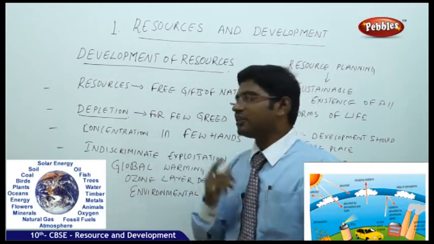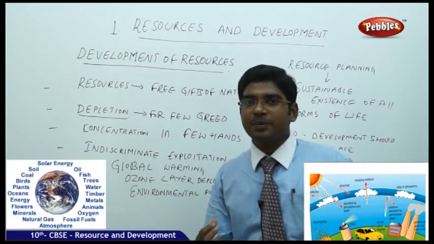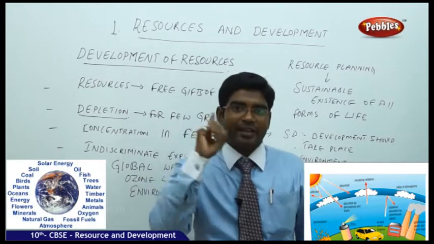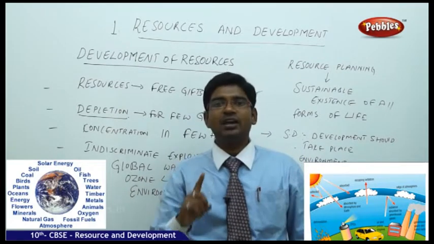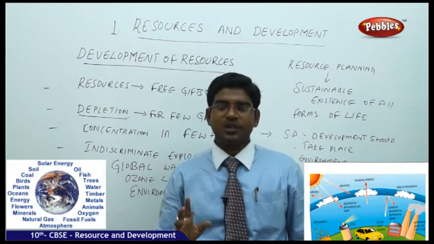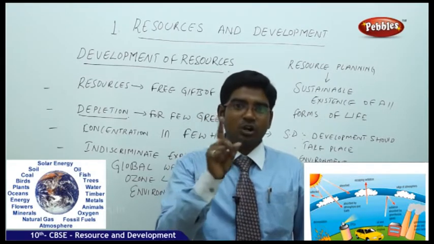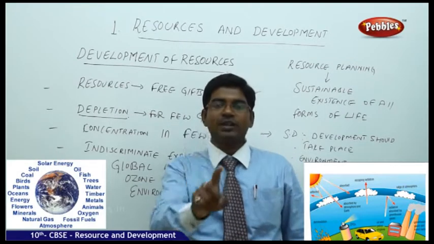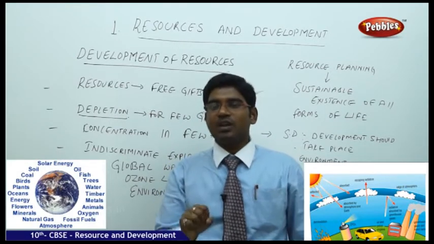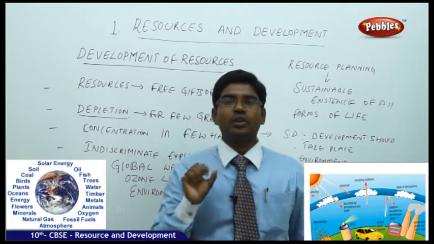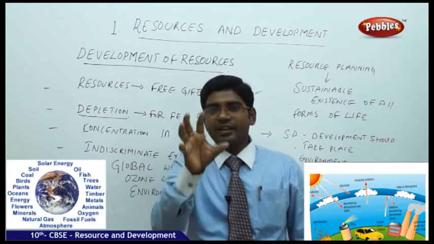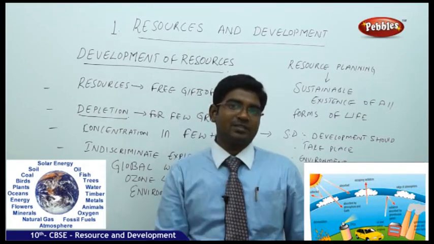Next, concentration. Very few people hold the control on the natural resources. Actually, natural resources belong to everybody in the country or in the nation. But as everybody does not hold them directly, it is run by the government, and government holds that authority to control them. When government is holding the authority and controlling them, it is a basic responsibility of the government to take care that it is not misused by anybody else.